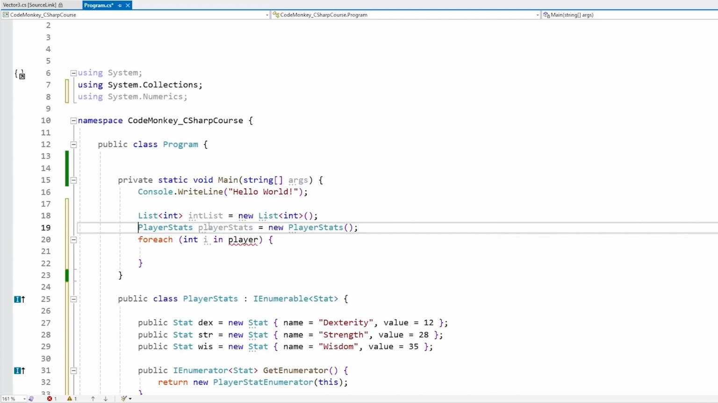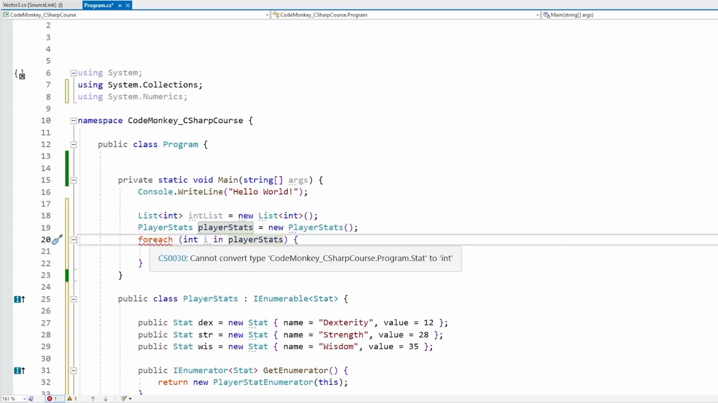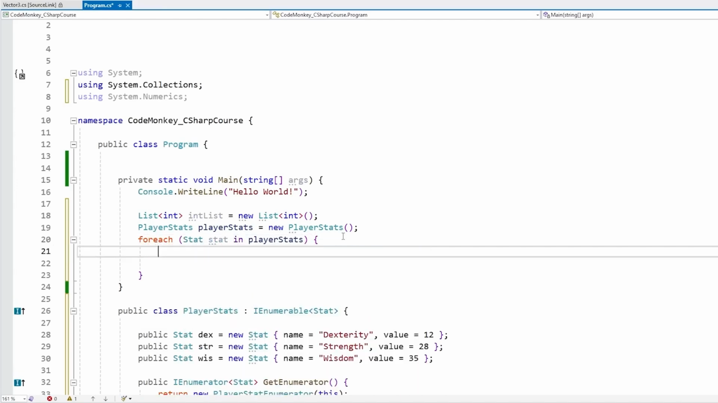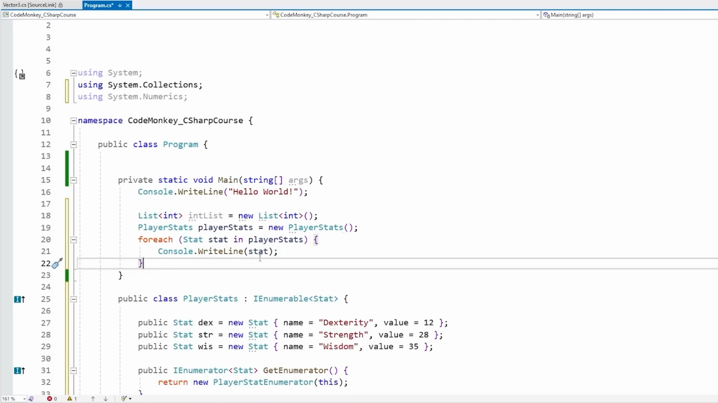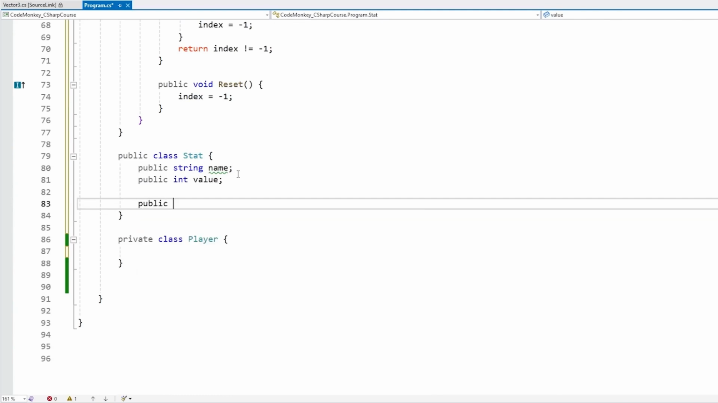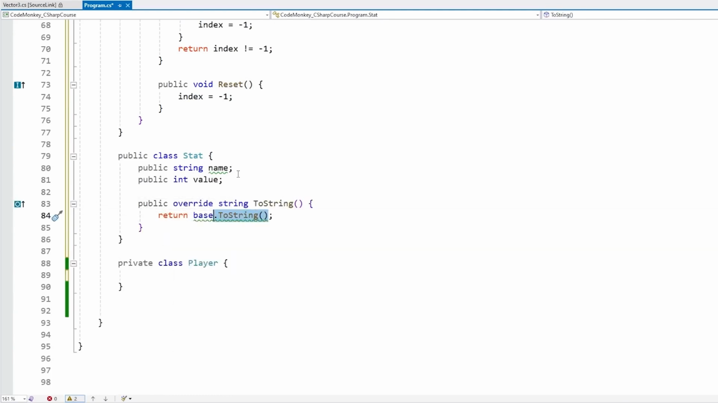Let's construct a brand new object. And now, yep, now we can do a for each on that one. This one is going to return of type stat in our player stats, and let's just do console.writeLine on our stat. And just to be able to see that, let's go inside our stat. So inside this one, let's just override our toString, and let's return the name and then the value.